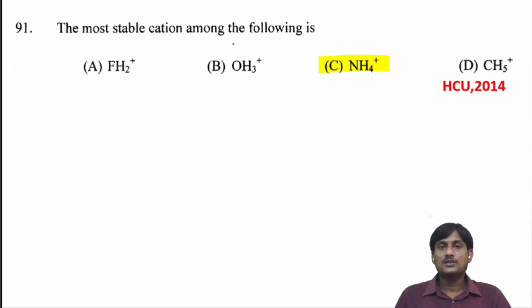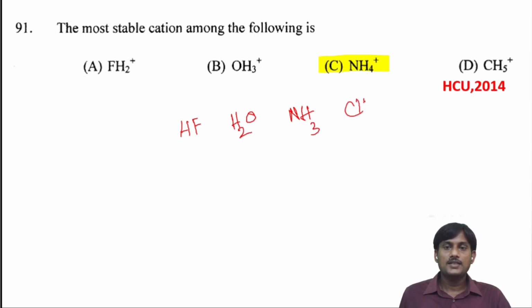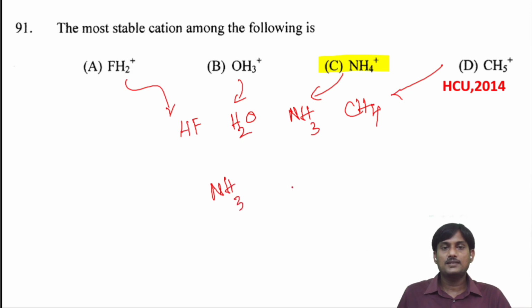The most stable cation among the following is: the most stable cation will be formed by a strong base. Let's take the conjugate bases: HF, H2O, NH3 and CH4. These are conjugate bases of the given ions. Let's take the basicity. NH3 is more basic. Next one is H2O and CH4, and the least basic is HF.